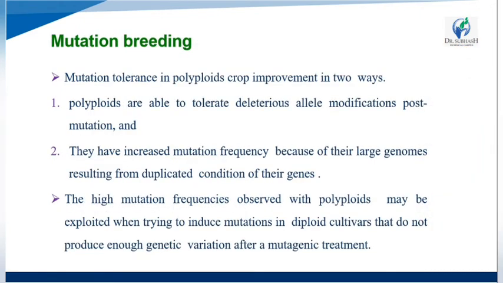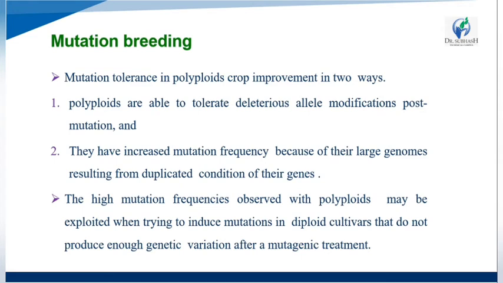Mutation tolerance in polyploids helps crop advancement in two ways. First, polyploids are able to tolerate deleterious alleles and modification post mutation. Second, they increase the mutation frequency because of their large genomes, resulting from the duplicate condition of the genes.